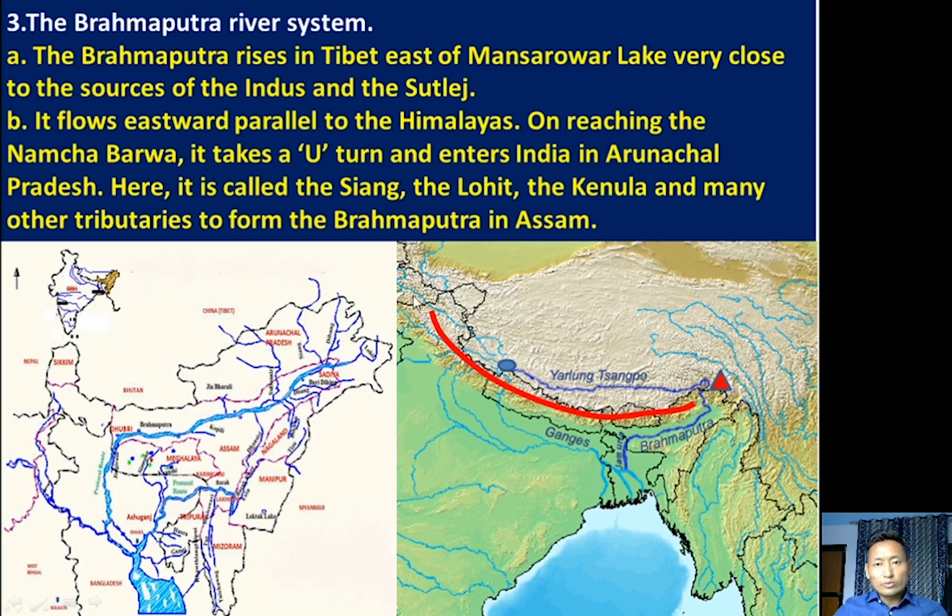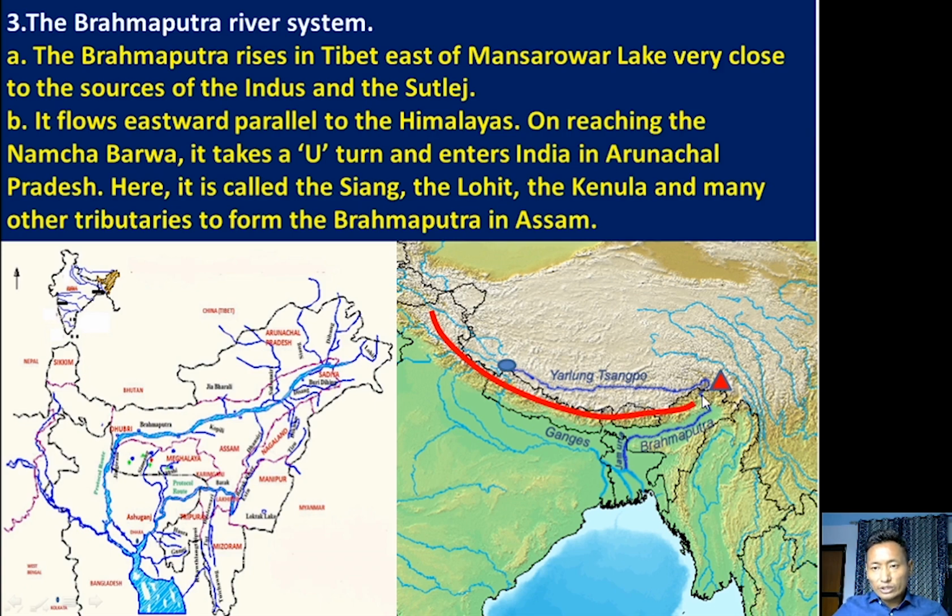Brahmaputra flows eastward parallel to the Himalayan region. This particular red line shows the Himalayan mountains. It flows eastward parallel to the Himalayan mountains, and on reaching Namcha Barwa, this red line is a mountain called Namcha Barwa. After originating east of Mansarovar Lake, it flows eastward. By reaching the Namcha Barwa mountain range, it takes a U-turn and enters the Indian state of Arunachal Pradesh.